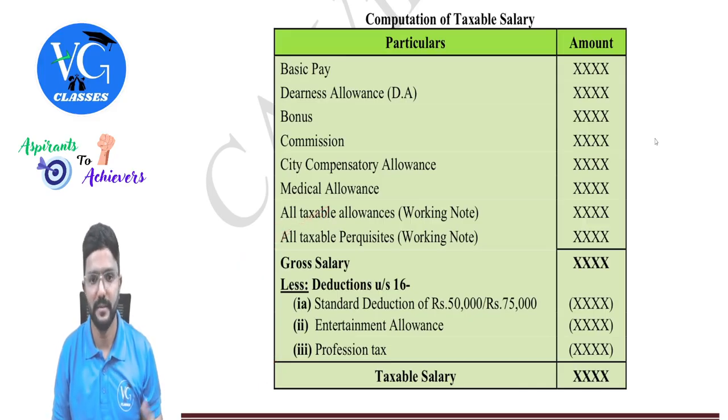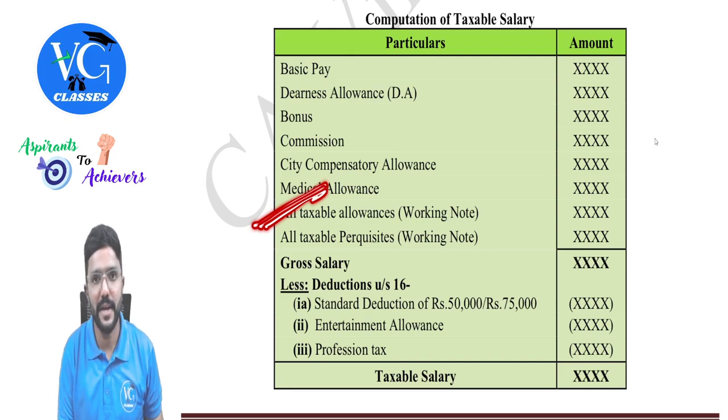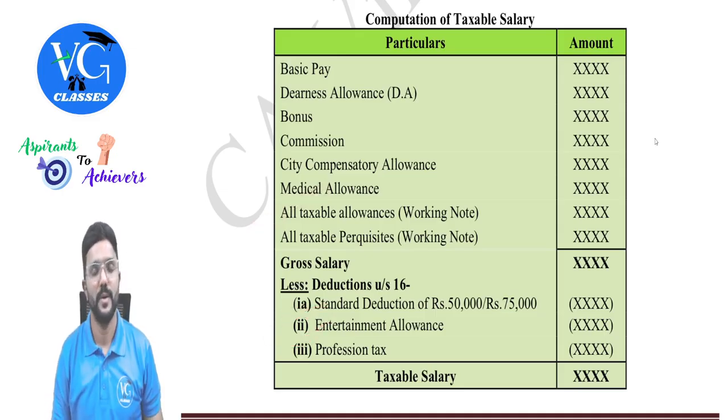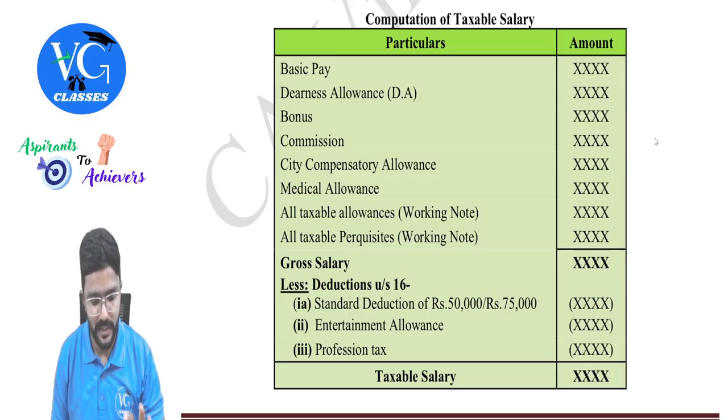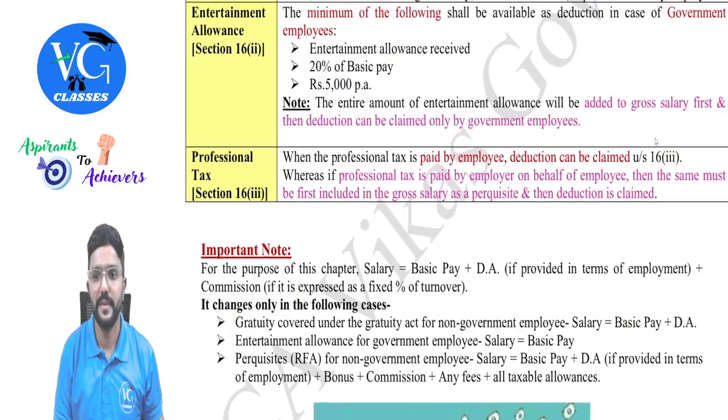So entertainment allowance also, as I explained, first include it fully while calculating gross salary, then give deduction under section 16(2) only if he is a government employee. Only if he is a government employee, guys. Come back to the provisions. So we are done with the deduction part.